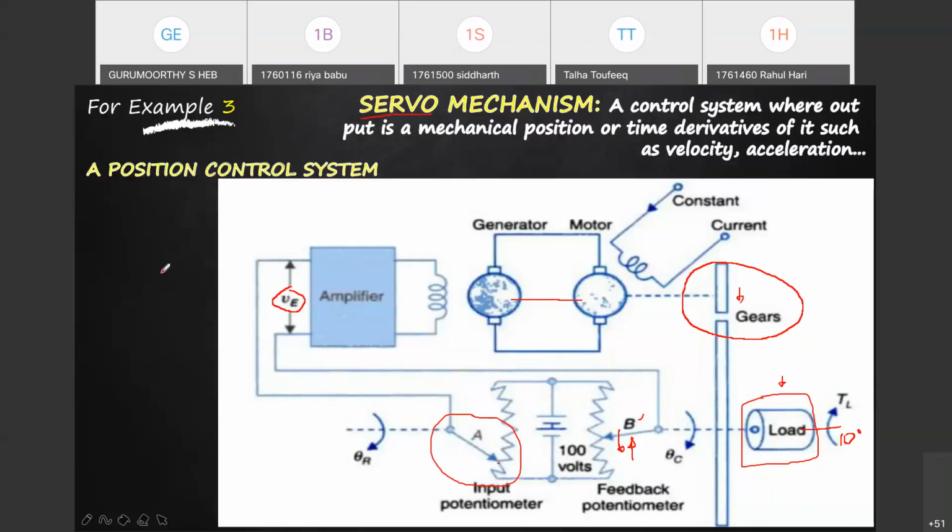Mechanical position means a displacement or a rotation, or its time derivative. The time derivative of displacement is velocity, and of velocity is acceleration: dx by dt, dv by dt.